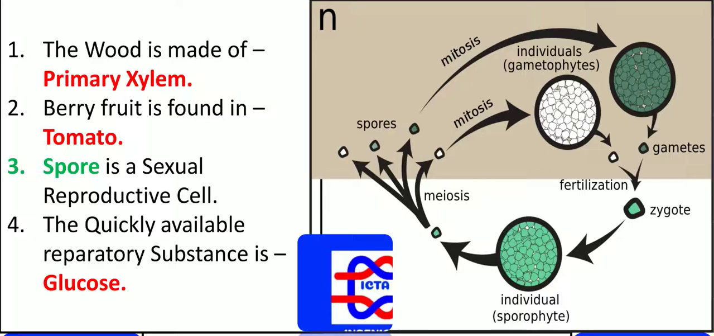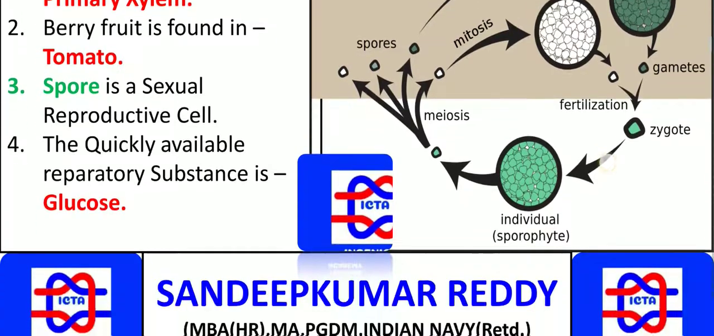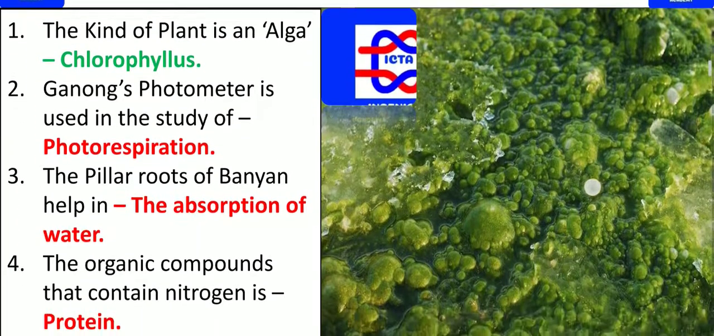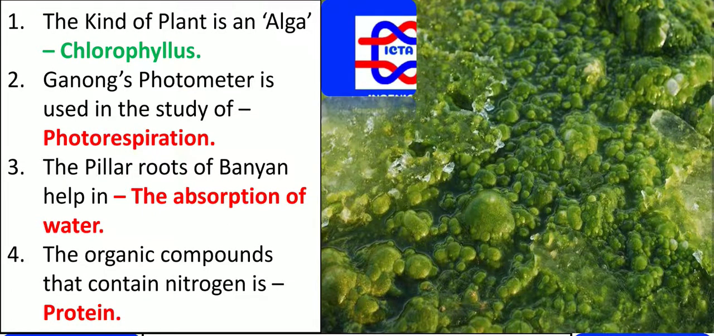Next we have: the quickly available respiratory substance is glucose. So whatever we have as the respiratory substance, the available one is glucose. The kind of plant is an algae. As we know, every plant has chlorophyll, which is inside the chloroplast, and that is one type of algae.